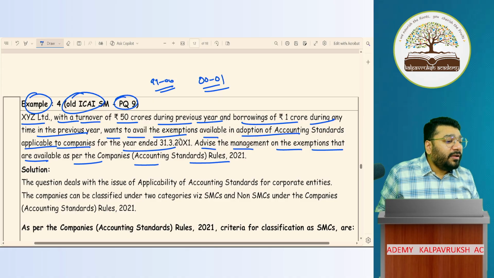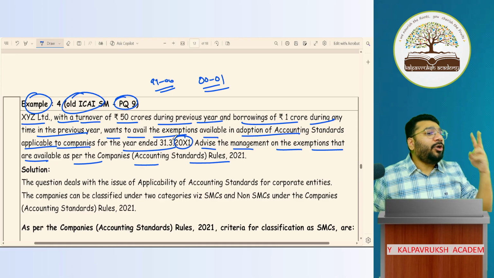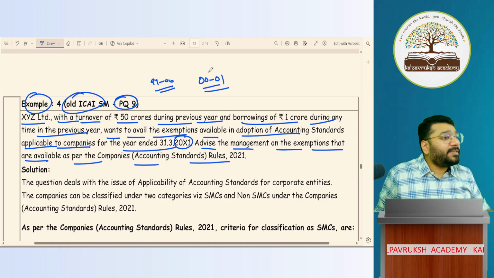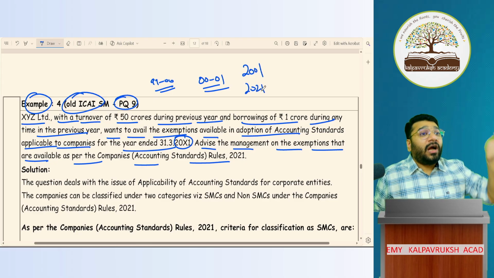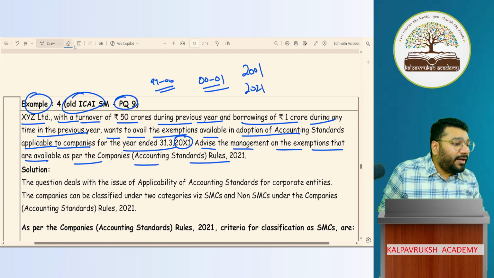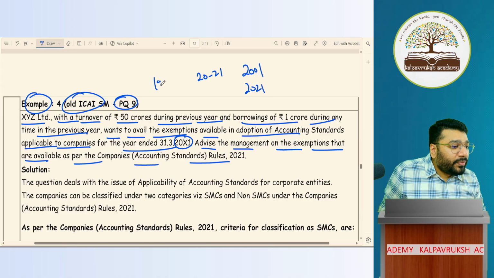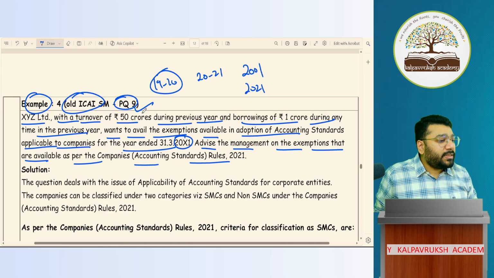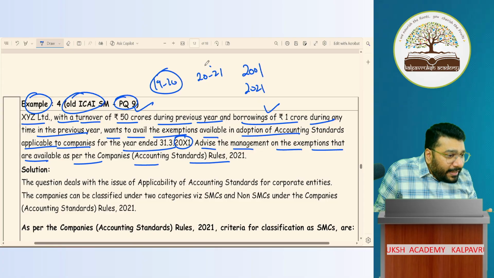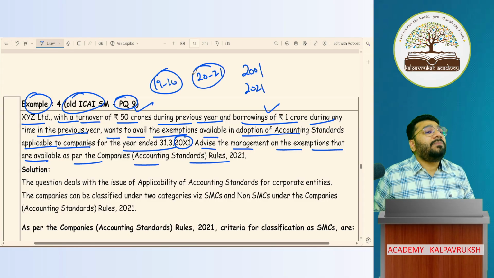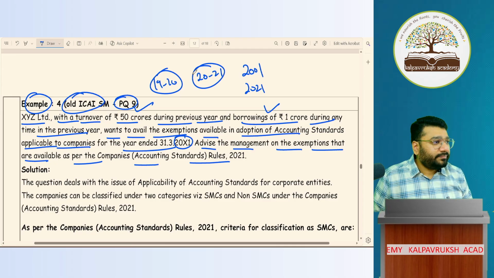2021. Now here, whenever such things come, you can interpret in 2 ways. X here means not what you're thinking, X means either 2001 or 2021. For convenience's sake, I'm thinking this is 2021. What is the current year? 2021. What is the previous year? 2019-20. So in 2019-20, turnover was 50 crore and borrowing at any time during the previous year was 1 crore. Now in the current year 2021, can they avail exemption? Can they avail exemption is the question.